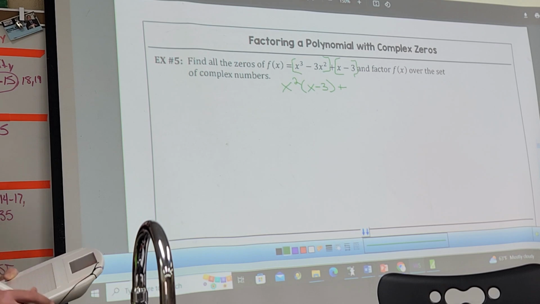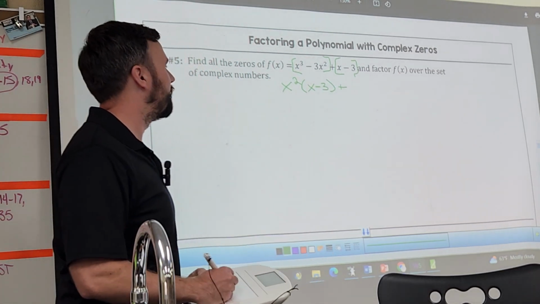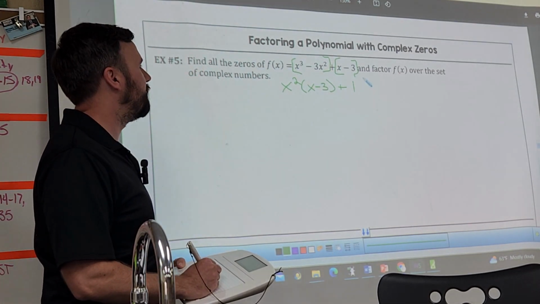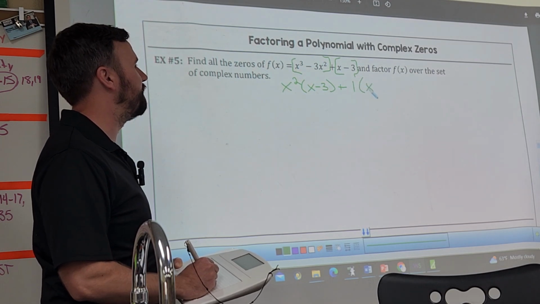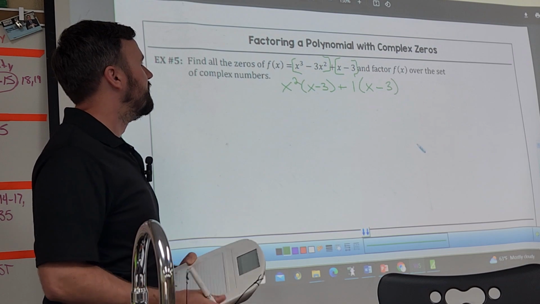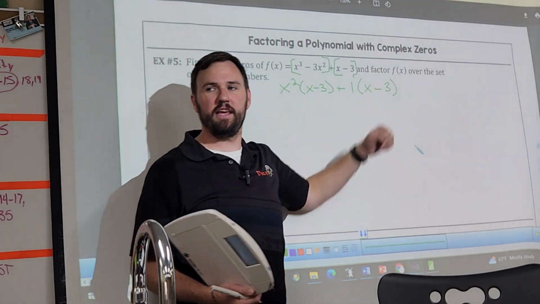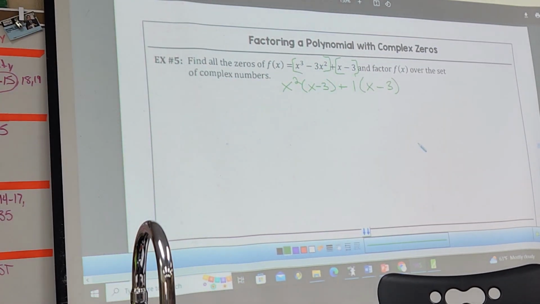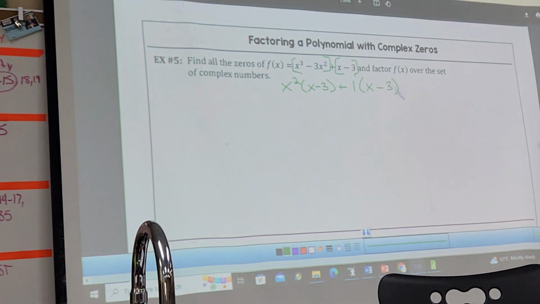Now, what do I have to pull out of the x minus 3? Nothing, or a 1. Now, why am I writing that I'm pulling out a 1? It's to help me factor it, right? Do these match? Yeah. So, according to the distributive property, what can I do with this x squared and this 1?